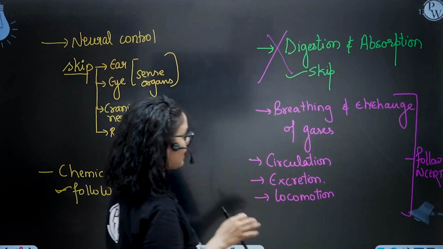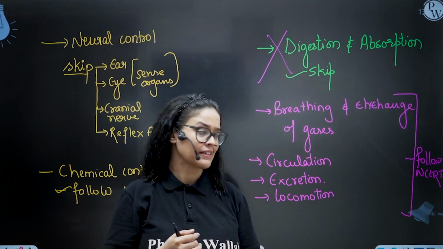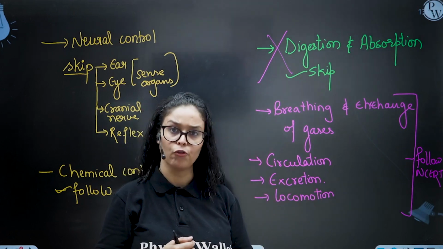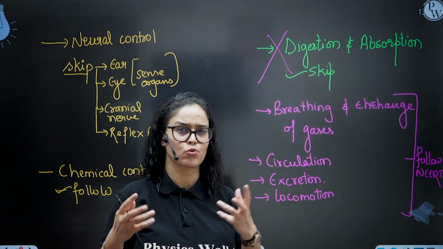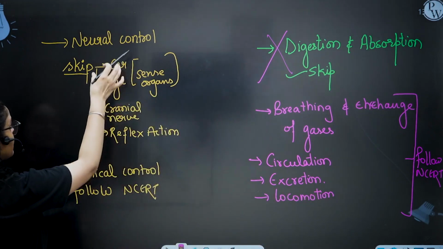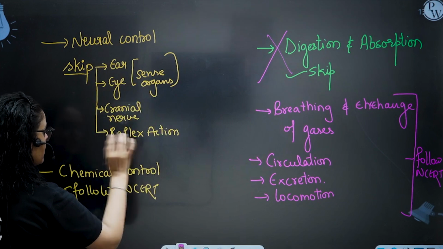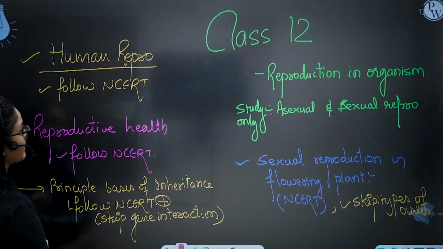Breathing and exchange of gases, body fluids and circulation, excretory products and their elimination, locomotion and movement. You follow NCERT for these chapters because you will get hardly one or two questions from these chapters, right? Next, neural control and coordination. You can skip all these: sense organs, cranial nerves, reflex action. And for chemical control, you have to follow NCERT.